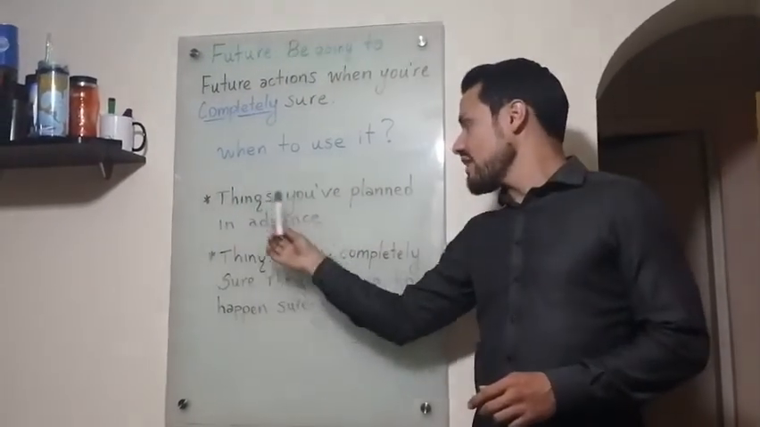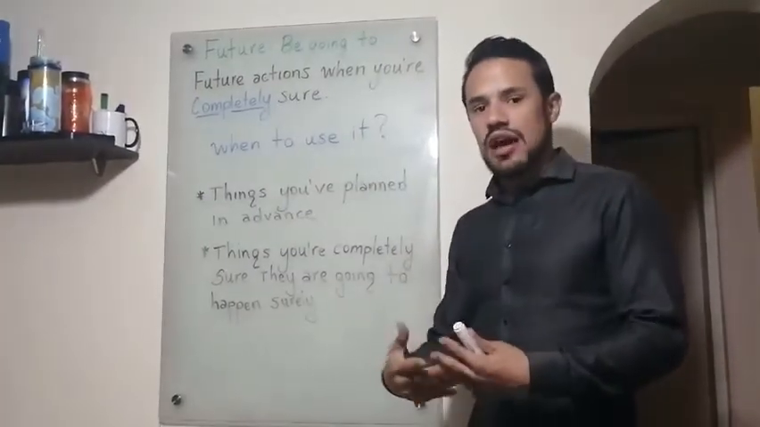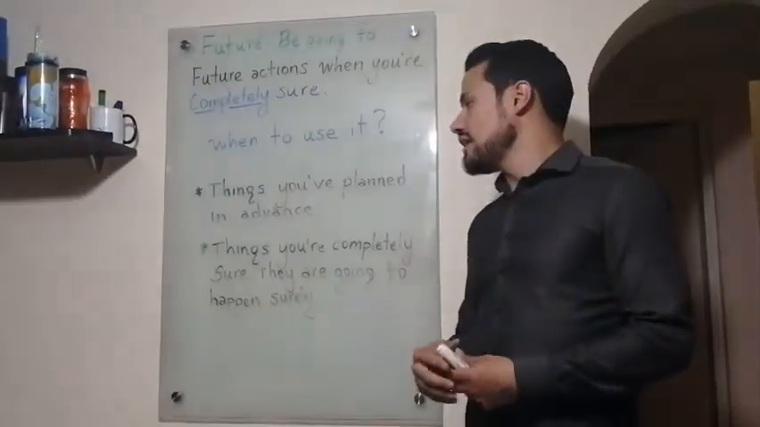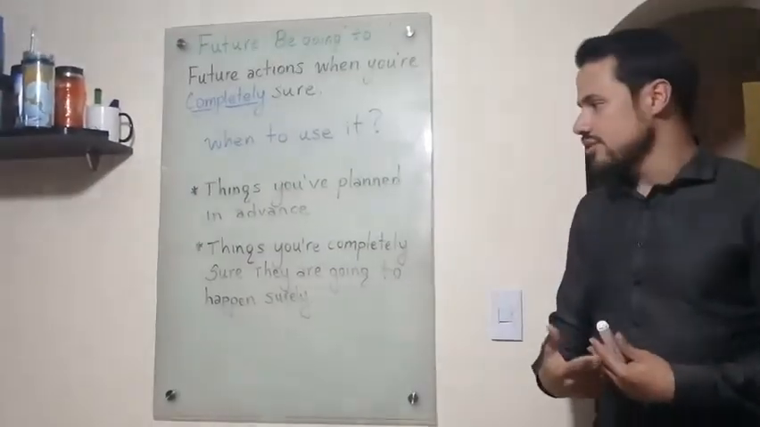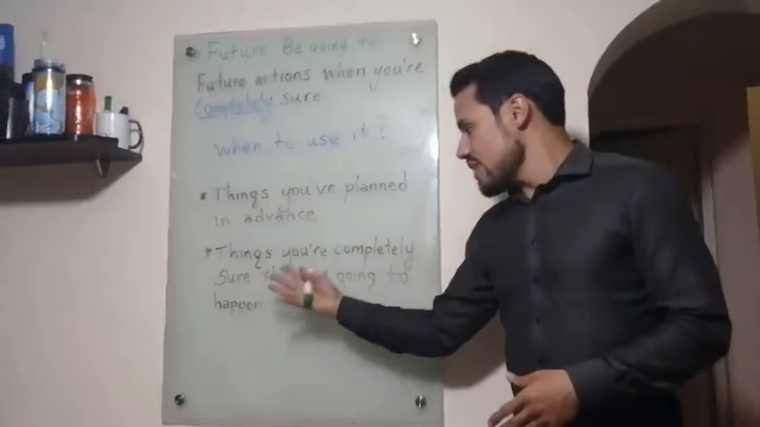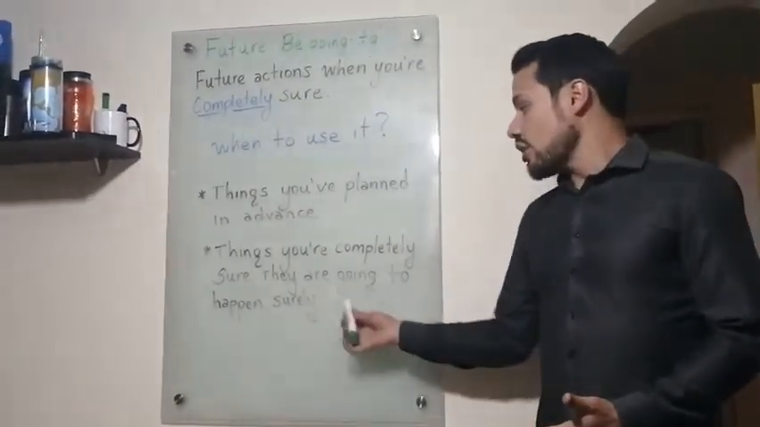Number one, things you've planned in advance. So plans that you have planned in advance. Number two, things you are completely sure about. So those things, events, plans, or whatever are going to happen surely.